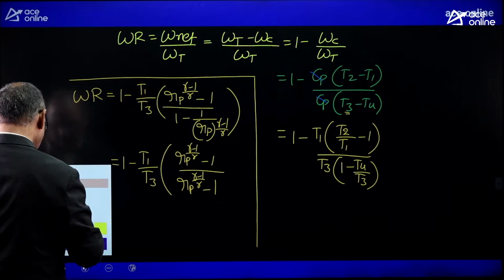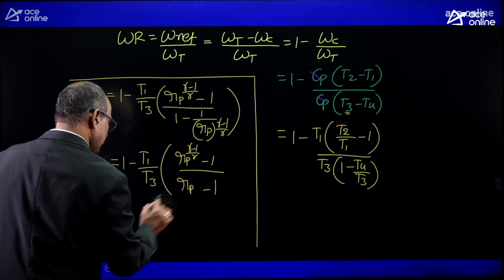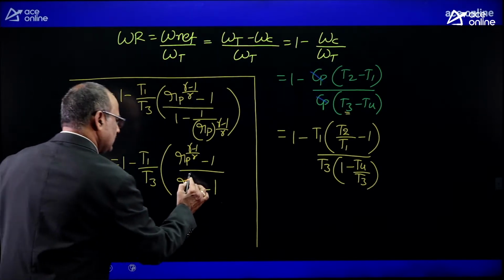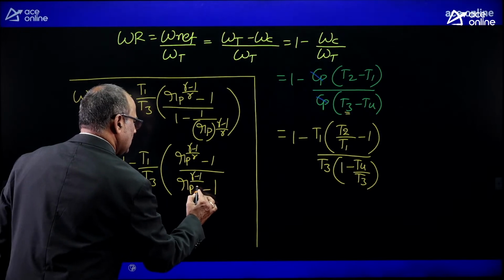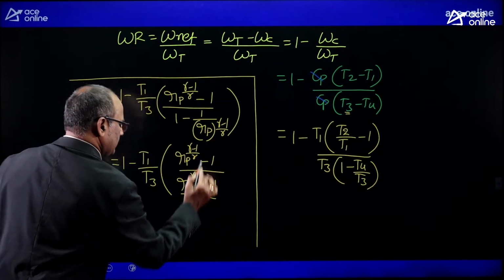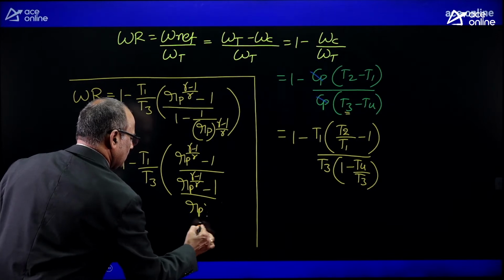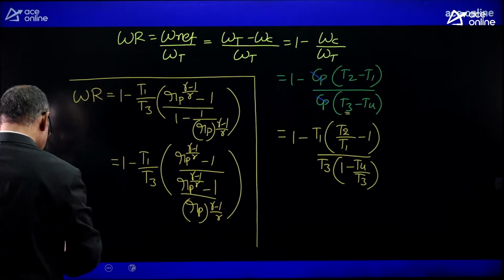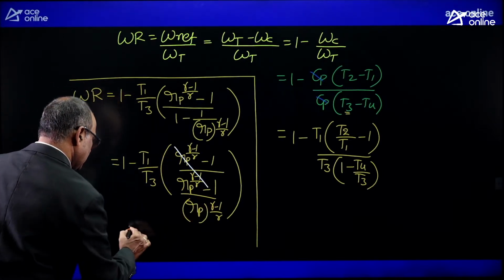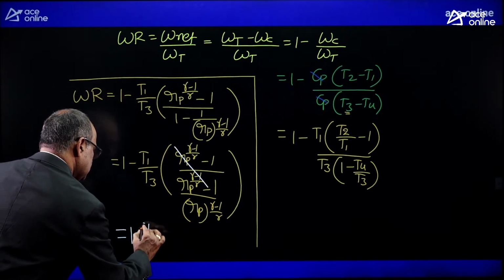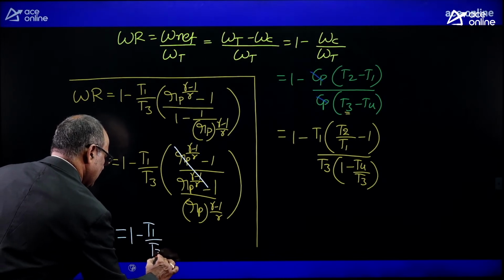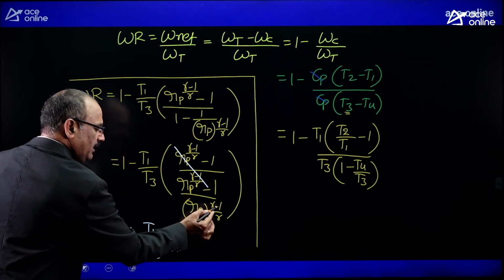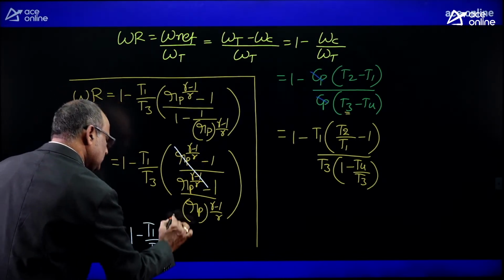Let me write it clearly. Your understanding is important. Rp power gamma minus 1 by gamma minus 1 divided by this part, Rp power gamma minus 1 by gamma minus 1, so this part is cancelled. Finally it is 1 minus minimum temperature by maximum temperature, and this Rp power gamma minus 1 by gamma goes up.